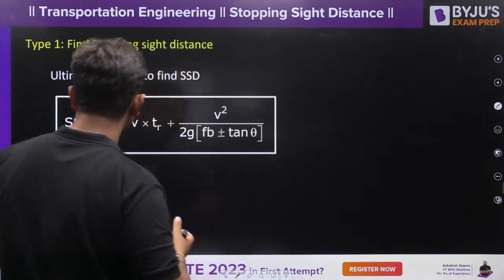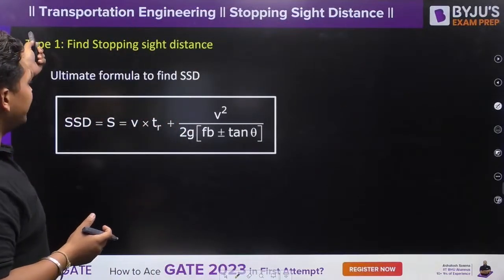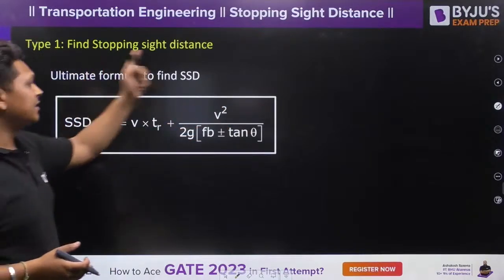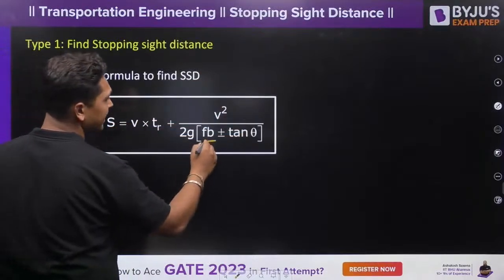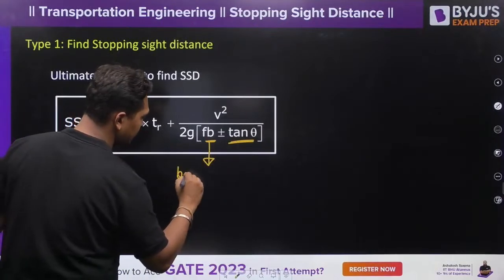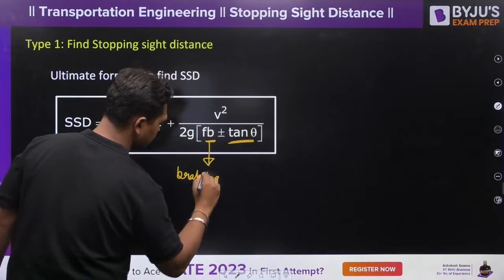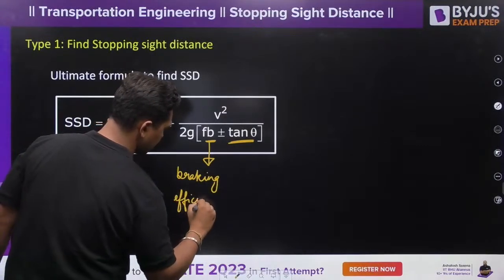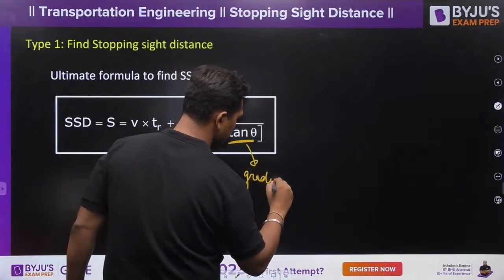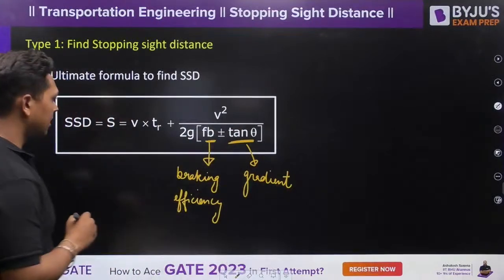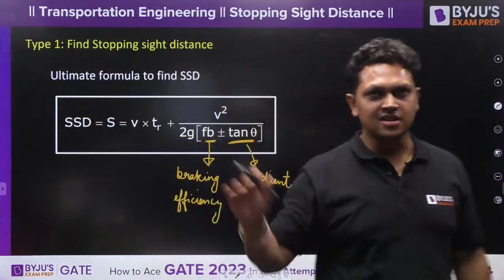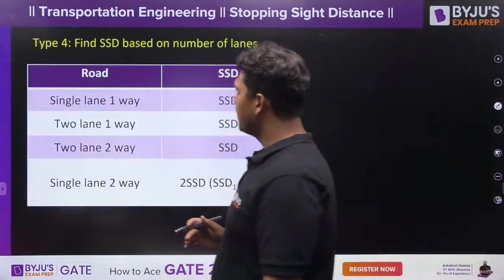All right. So first is finding the stopping sight distance based upon your gradient. This is your ultimate formula, in which you take braking efficiency into account, and your gradient also. This is your braking efficiency, your gradient, this is your lag distance, this is your braking distance. I hope it is clear to you. The formula is crystal clear to everyone, I hope, right?